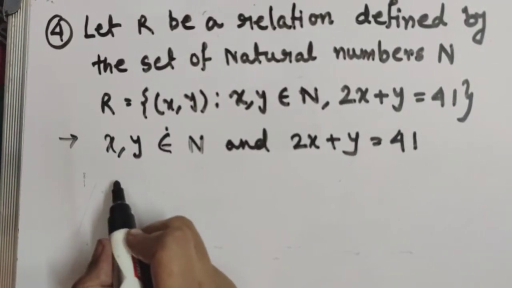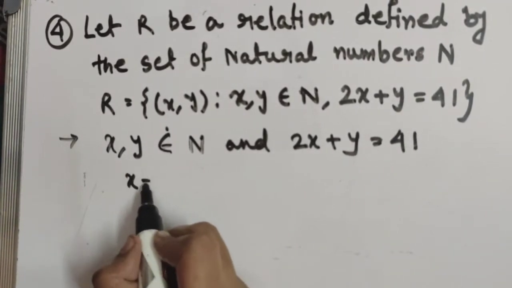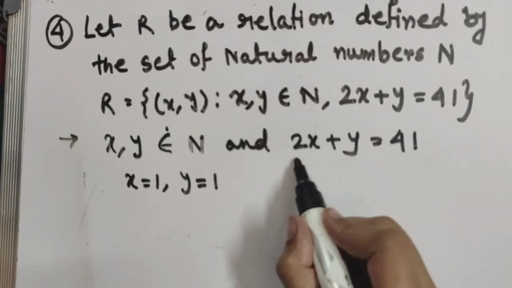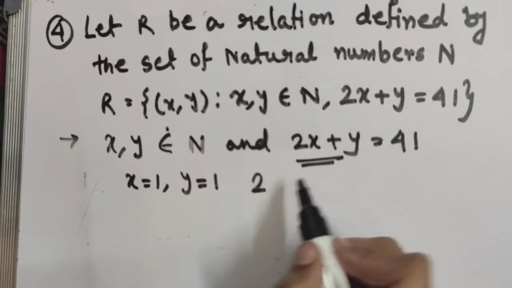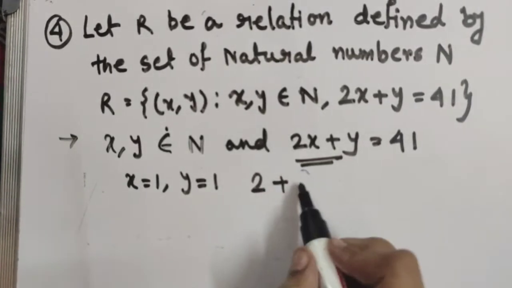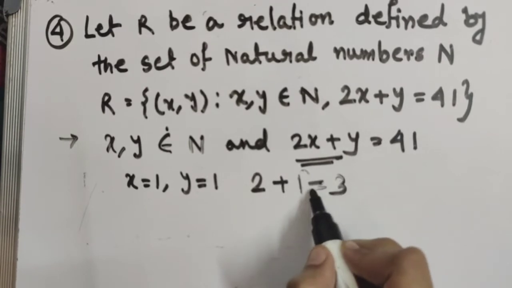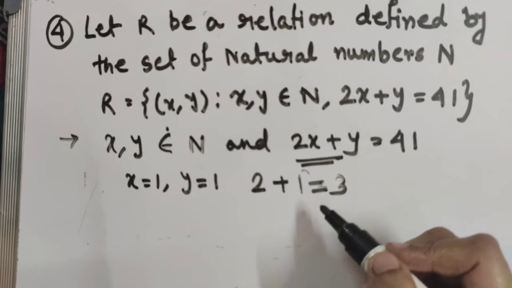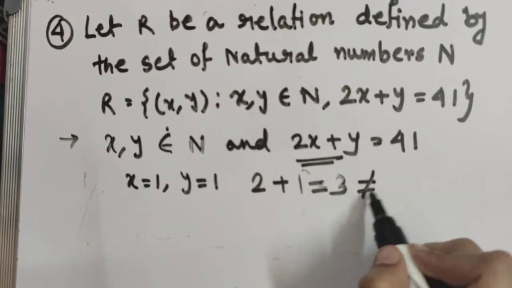Now if we consider x equals 1 and y equals 1, then 2 into 1 plus 1 equals 3. So that does not satisfy the equation, because 3 is obviously not equal to 41.